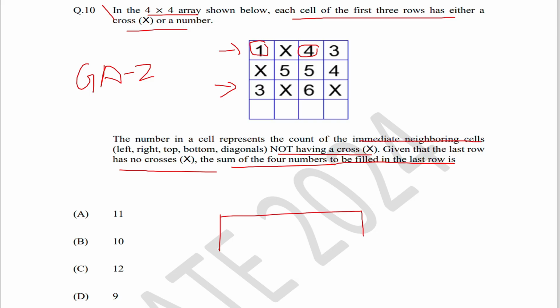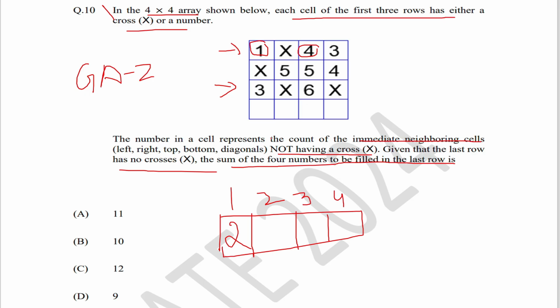Now we have to fill the last row. The last row has 4 cells. Let me mark them as 1, 2, 3, 4. Consider cell number 1. Its adjacent cells have the number 3, and this value can be filled with any number, and the third neighbor is filled with x. Hence only 2 numbers are present out of the 3 neighboring cells. Hence the value of the first cell will be 2.